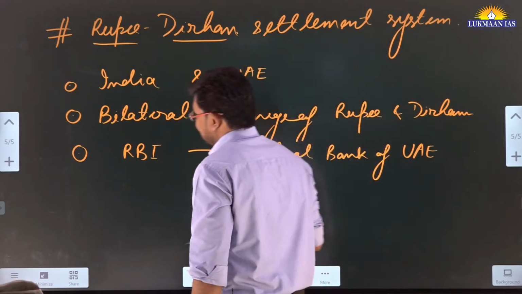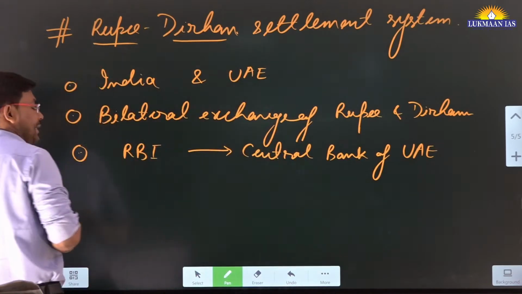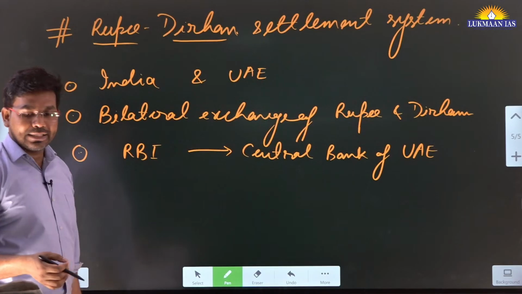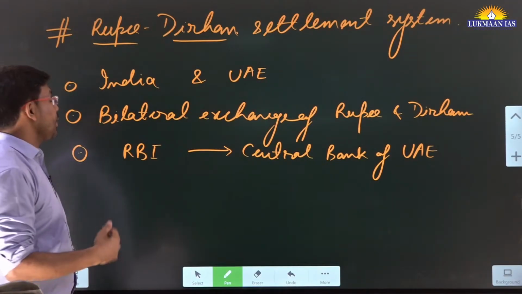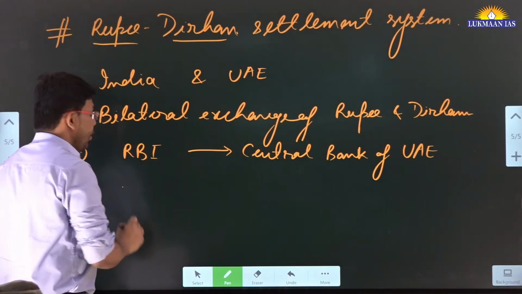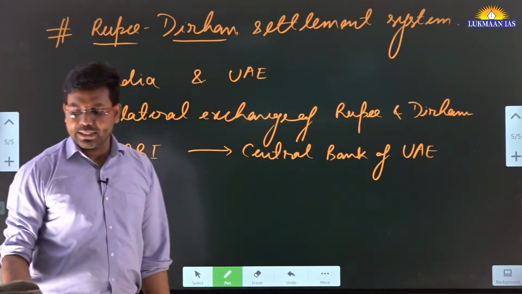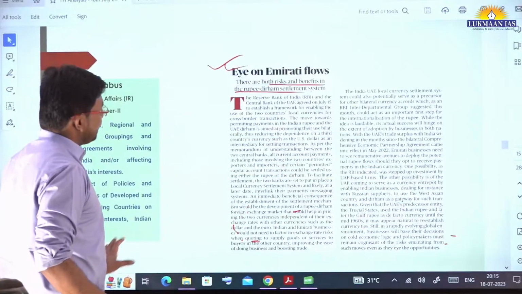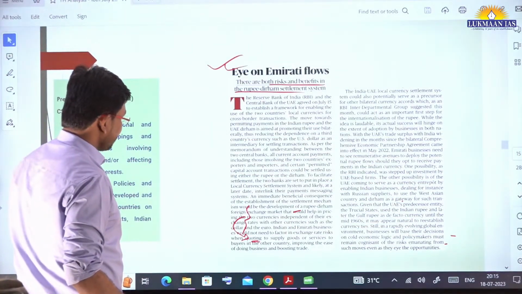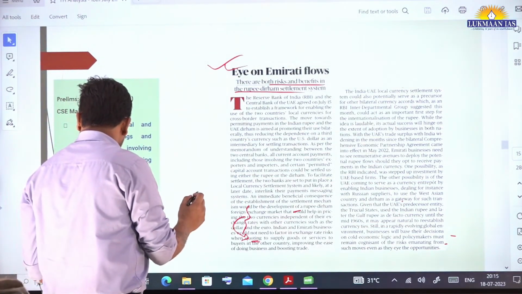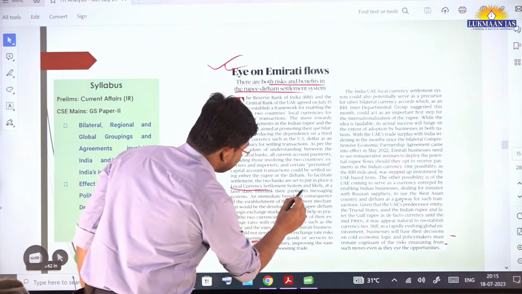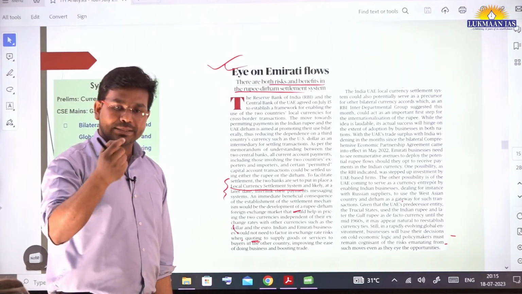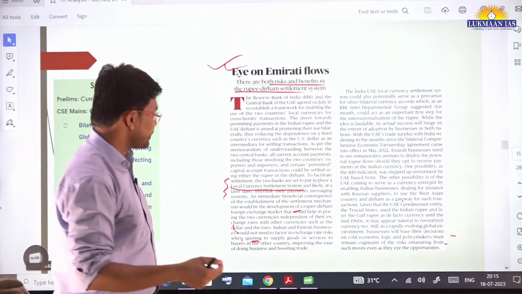Okay, so both these banks have signed a memorandum of understanding, and under this memorandum of understanding they are going to come up with some local settlement system. Okay, so we'll discuss it. So they will permit a local currency settlement system, and later on they may also implement some kind of messaging system among themselves as well.